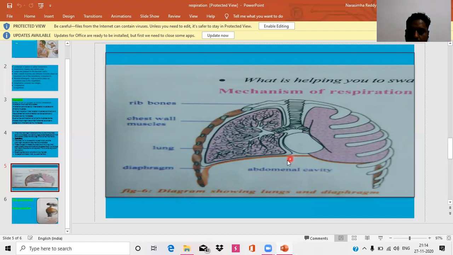Then the dome-shaped diaphragm becomes flattened, like this. Due to this, what happens? The thoracic cavity volume increases antero-posteriorly. This causes low pressure on the lungs. The increasing volume of the thoracic cavity causes low pressure on the lungs. Then automatically the air from the high pressure, means from the environment, enters into the lungs through the respiratory passage. This is called inspiration. So during inspiration, the air fills the lungs.